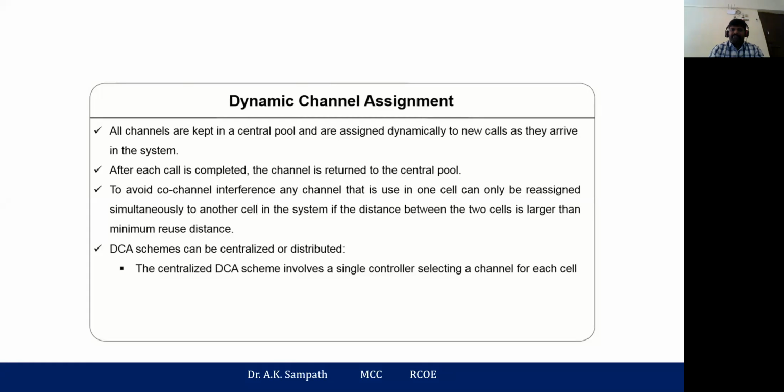We were discussing channel allocations. We also discussed the acceptor cell and donor cell, and fixed channel assignment, and we started with dynamic channel assignment. In dynamic channel assignment, there is a central pool which maintains the list of available channels, and depending on the demand, the channel will be allocated to the specific cells.